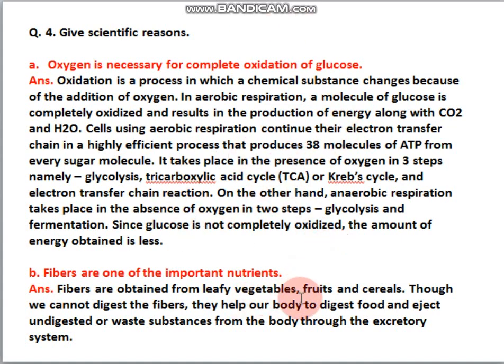Then why are fibers important for our body? We know that for our digestion and excretion process to take place properly, fibers are important. So you can write down in brief like this.